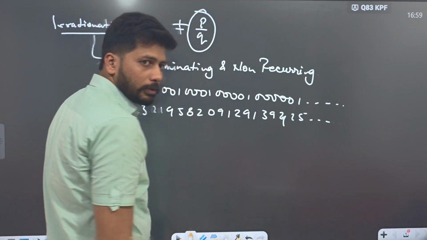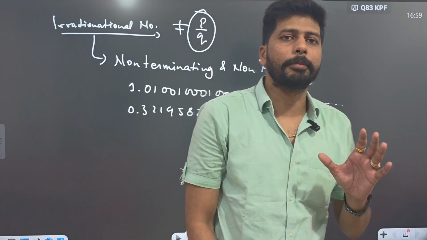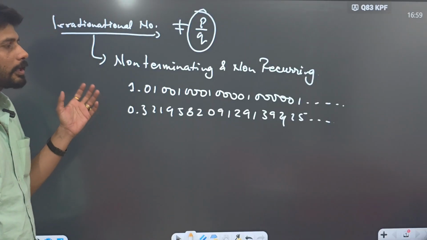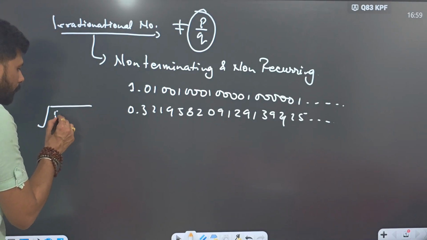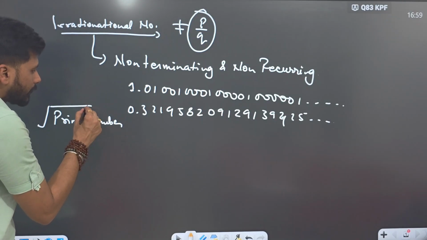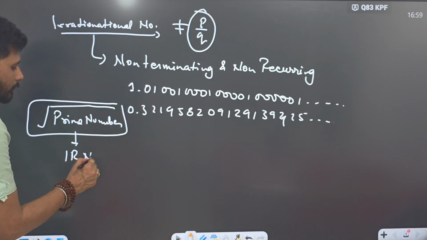0.321958209129139425... This is also non-terminating and non-recurring. These types of numbers are known as irrational numbers. Apart from that, we are going to talk about irrational numbers in more detail. Then a prime number: whenever a prime number is written under the square root, then that number is called an irrational number.